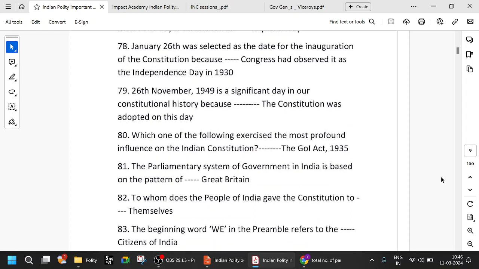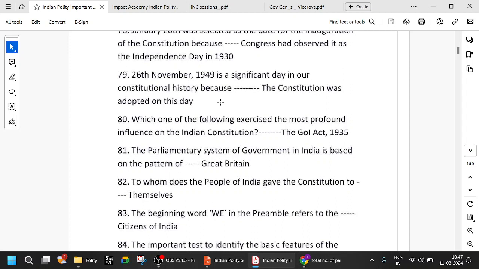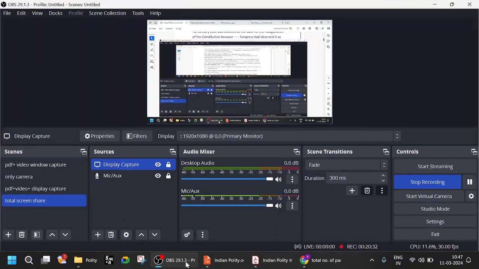Now, 26 November 1949 is a significant day because the Constitution was adopted, not came into force. It was adopted on 26 November 1949. It is in the preamble. Which one of the following exercised the most profound influence on the Indian Constitution? The Government of India Act of 1935. As I said, we have borrowed extensively from the Government of India Act of 1935.